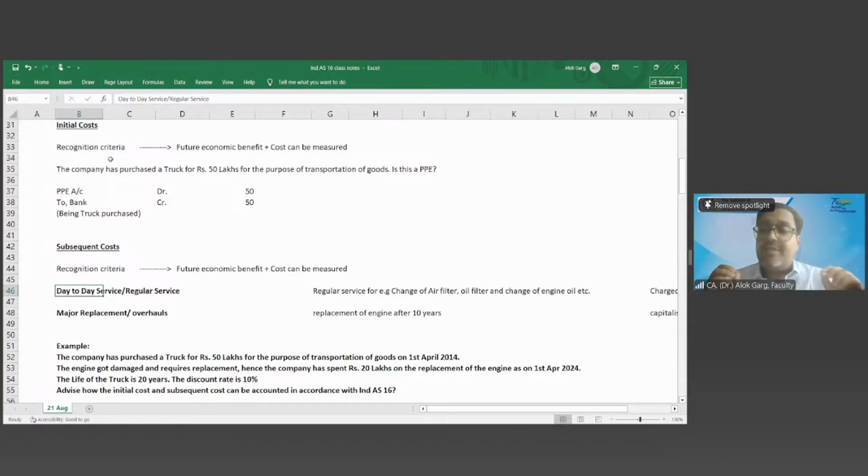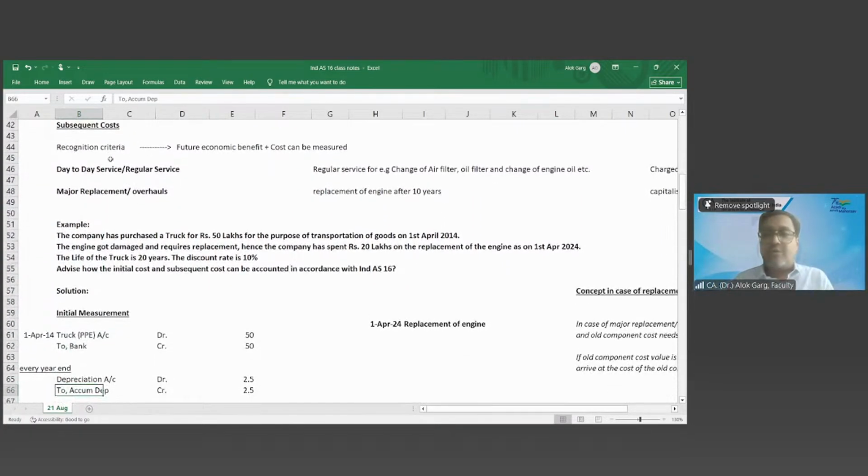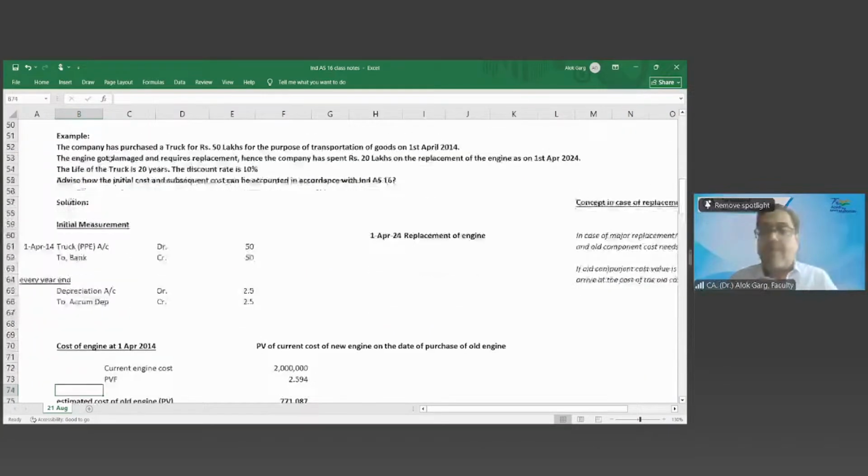Same criteria needs to be seen from the subsequent perspective also, but the day-to-day servicing cost, labor cost, regular service cost needs to be charged to the P&L, but the major replacement, major inspection and overhaul cost has to be capitalized. While capitalizing the new component, if you are aware about the cost of the old component, please de-recognize that.